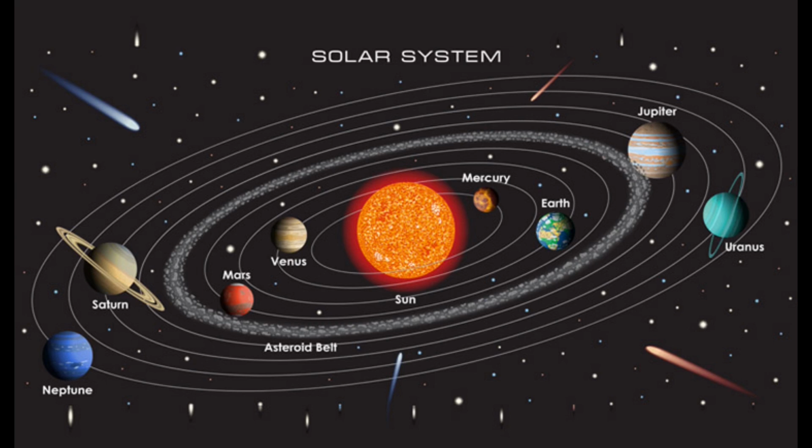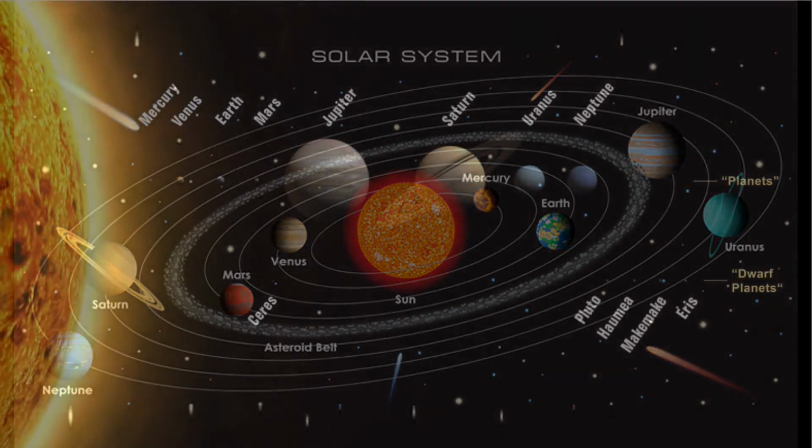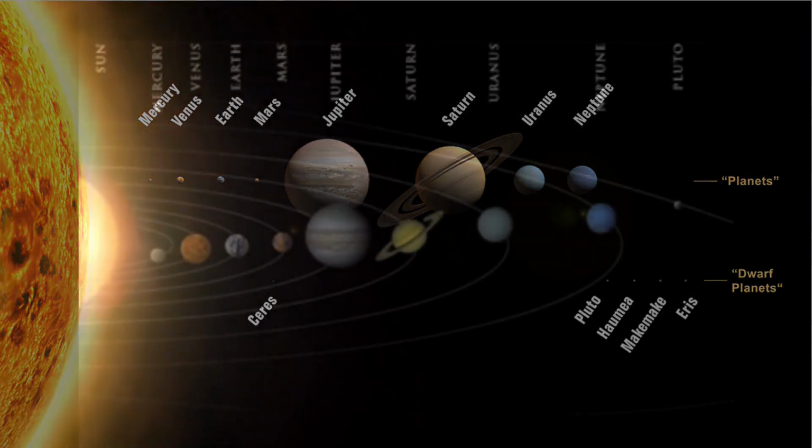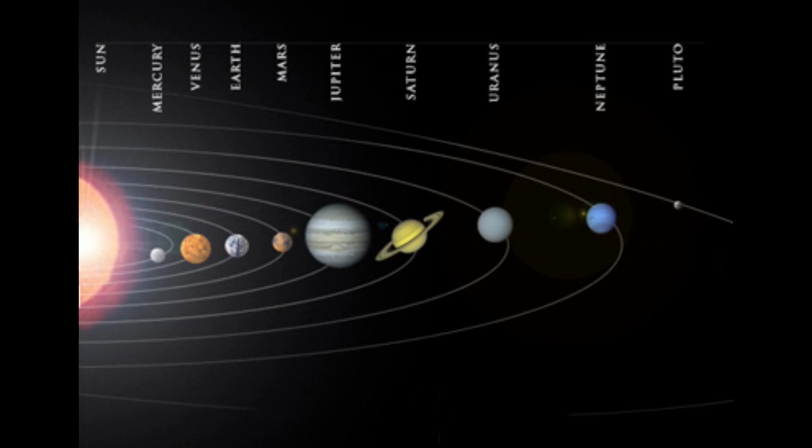The small inner planets are Mercury, Venus, Earth, and Mars, which are terrestrial planets composed of rocks and metals. The four outer planets are the giant planets Jupiter, Saturn, Uranus, and Neptune. Jupiter and Saturn are gas giants composed mainly of hydrogen and helium. Uranus and Neptune are giants composed of ammonia, water, and methane. These planets have elliptical orbits around the Sun, which are on a flat disk.